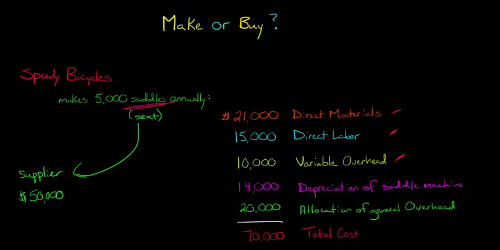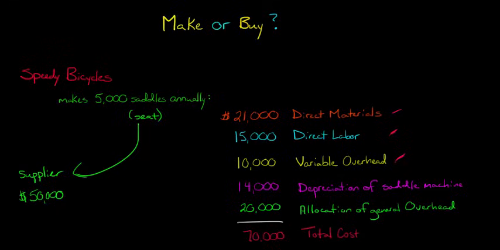We make the handlebars for the bicycle, etc., etc. So we've got this general overhead, and then we also have some depreciation that's related to a machine that is specifically used to make the bike saddle, and that if we don't make bike saddles anymore, then we would just junk this machine. So now we can look at these costs, and if you add them up, you'll see that the total cost comes out to $70,000.